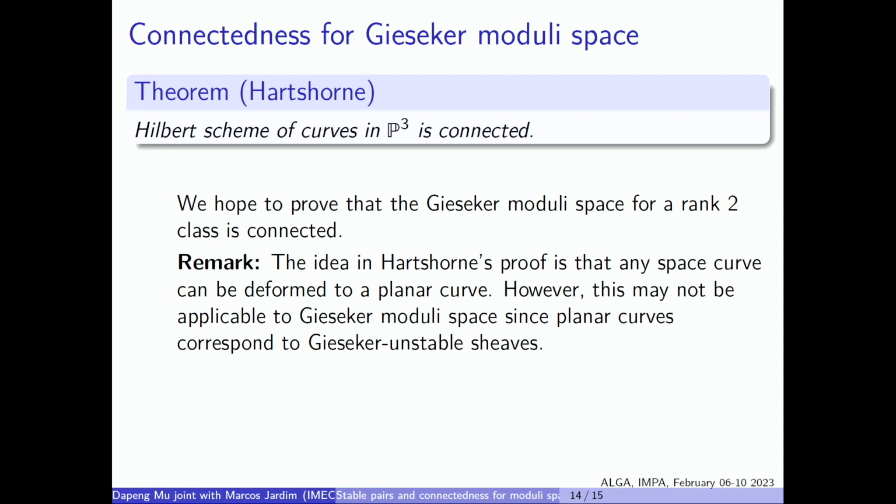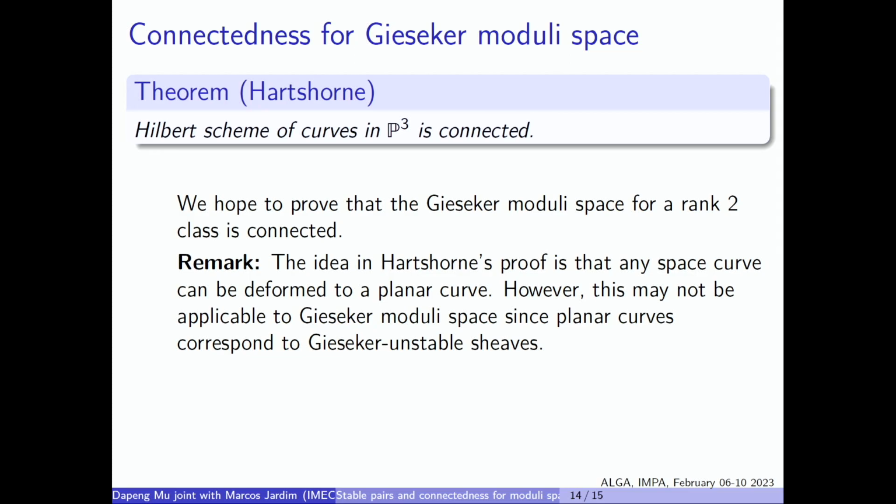But actually, let me put what I'm going to say in a remark. I think the idea in Hartshorne's proof is that he deformed any space curve into a planar curve, and then he proved that the part of the planar curves in the Hilbert scheme is connected. But I think this may not be applicable to the case of Gieseker moduli directly because a planar curve does not correspond to Gieseker stable sheaves. Or in other words, as I show in this example, and it holds more generally, all plane curves are removed at the first wall crossing.